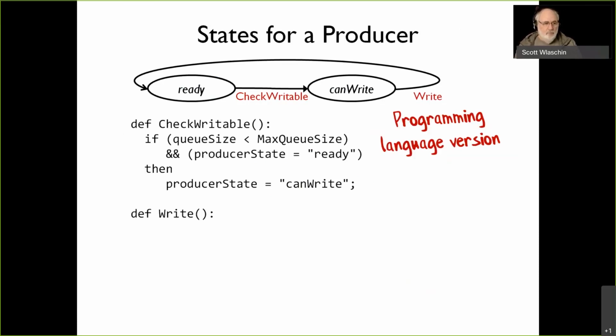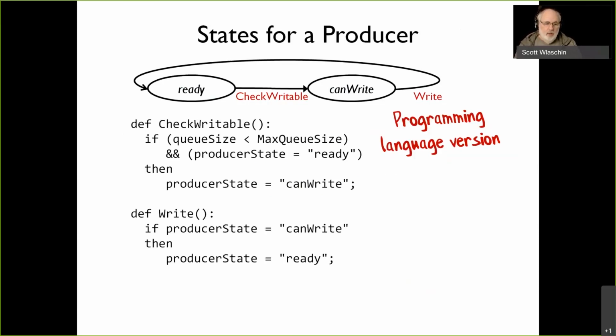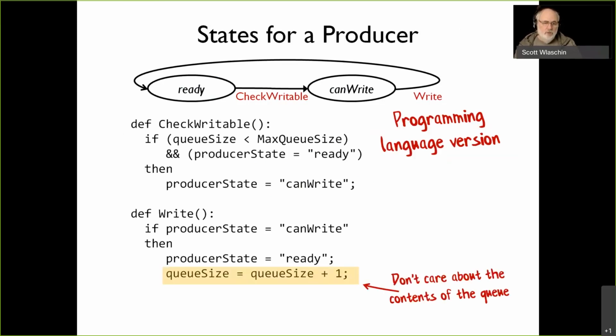And the second bit is if we're in the can write state, then transition back to the ready state, and as part of that, change the queue size, push something onto the queue. Since this is a model, I actually don't care what the contents of the queue are at all. The only thing I really care about is whether the queue is getting bigger or smaller. So in our model, we're just going to use the queue as an integer. We're just going to add one and subtract one every time we write and read.